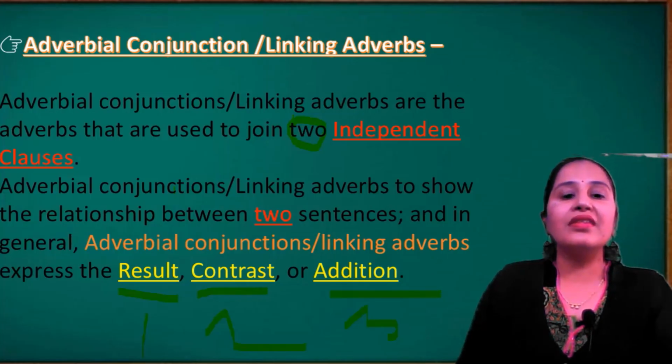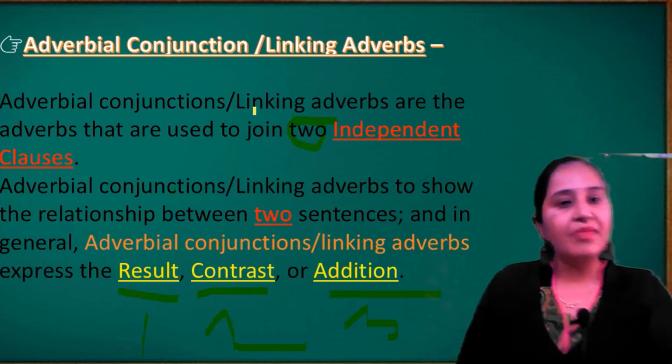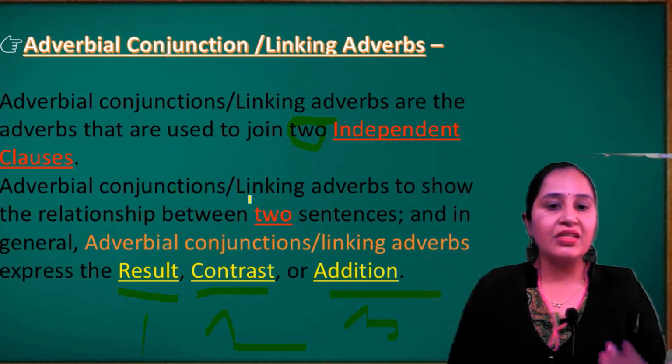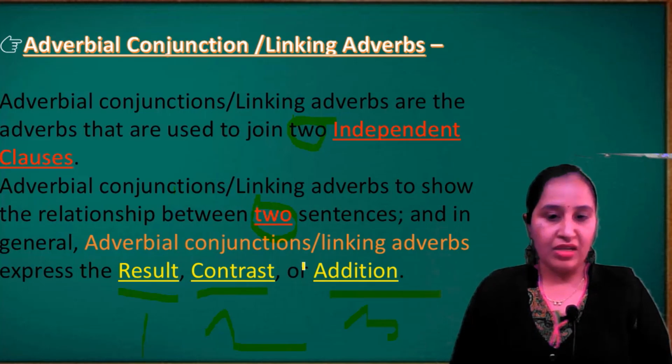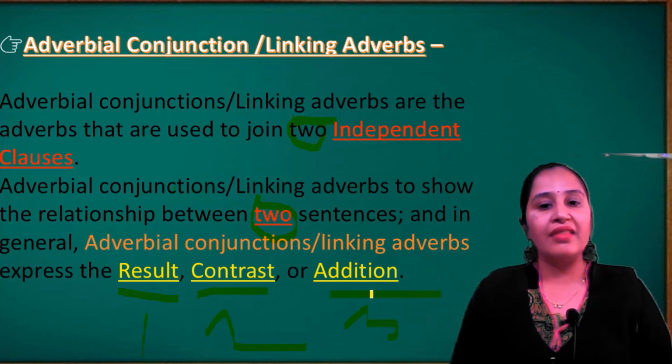Next, adverbial conjunctions, or linking adverbs. Adverbial conjunctions are adverbs that join two independent clauses. They show the relationship between two sentences. The most important words here are two sentences. In general, adverbial conjunctions express result, contrast and addition.